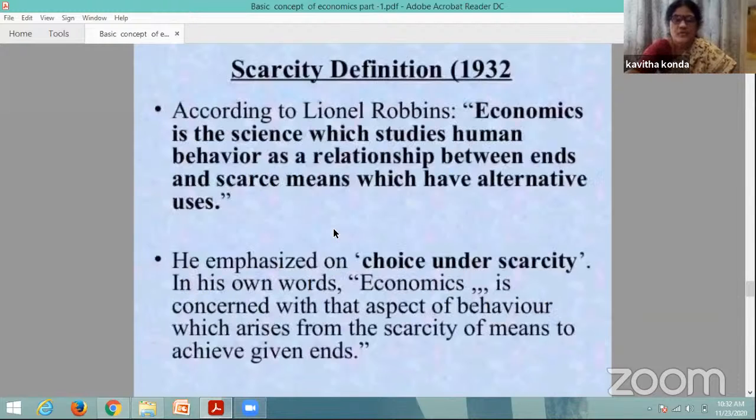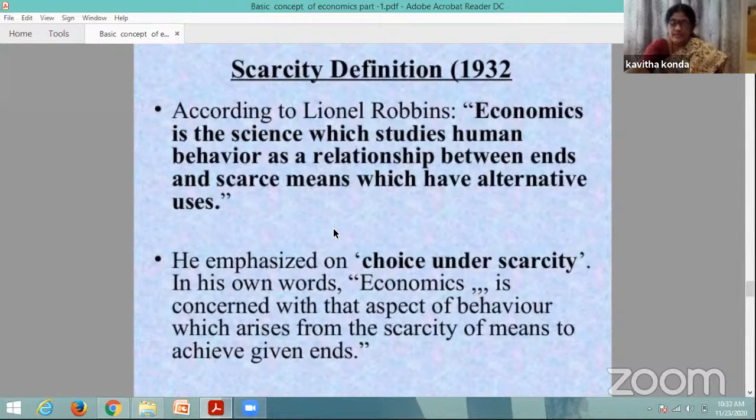So whatever criticisms are there on Marshall's definition, Robbins criticized Marshall's definition, and he gave his scarcity definition in 1932. The scarcity definition given by Lionel Robbins is somewhat superior to Adam Smith's wealth definition and the welfare definition. Why?